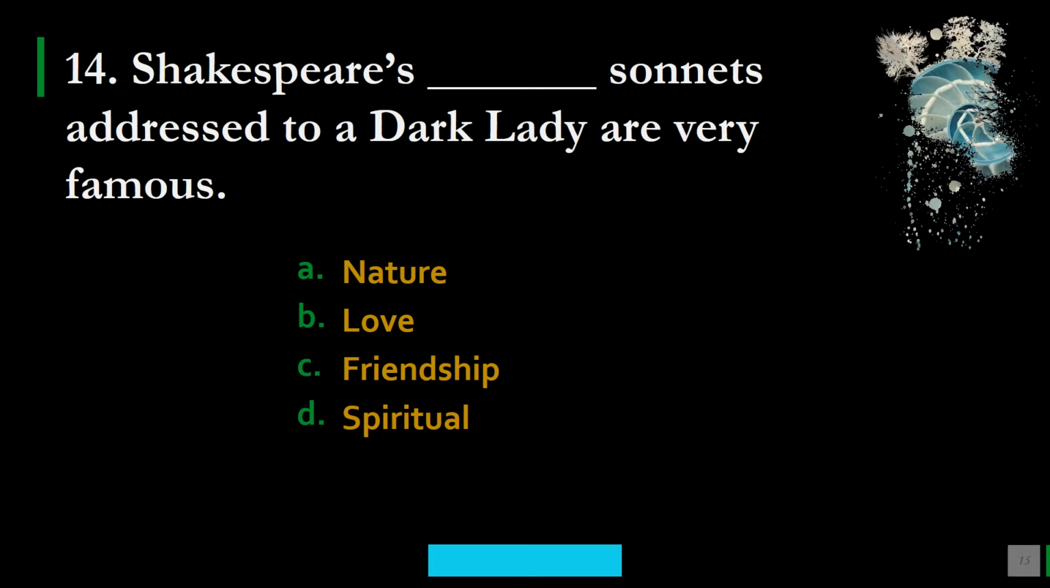So generally Shakespeare addressed his sonnets to the dark lady, and these sonnets are famous as the sonnets of: A, nature, B, love, C, friendship, and D, spiritual. So please note down your option, and the correct option here is B, love. So the sonnets which are addressed to the dark lady are famous as love sonnets. So these are the love sonnets.